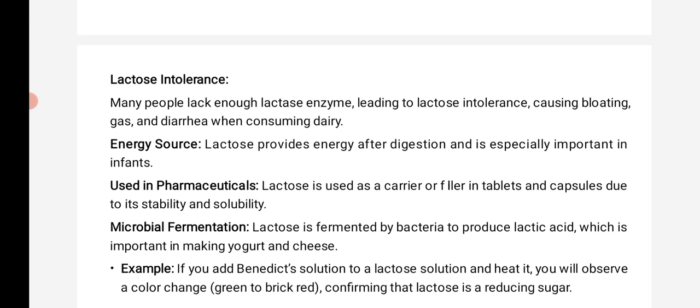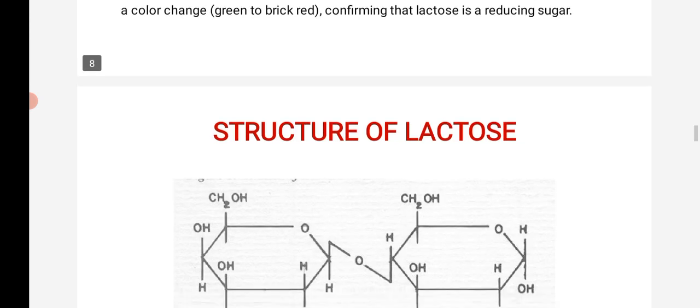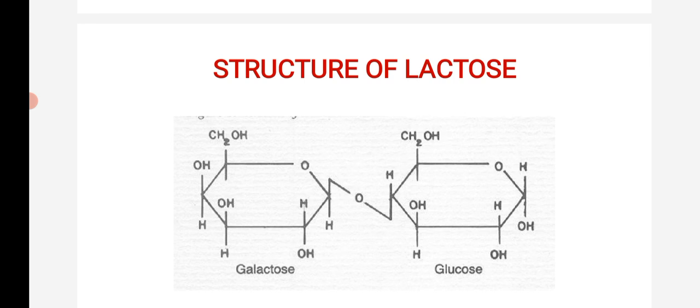For example, if you add Benedict's solution to a lactose solution and heat it, you will observe a color change from green to red, confirming that lactose acts as a reducing sugar. This structure shows the lactose structure, which is a disaccharide.